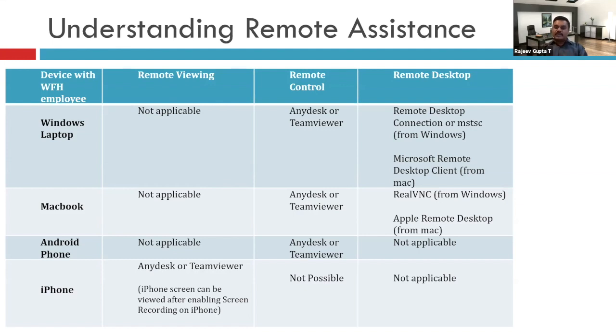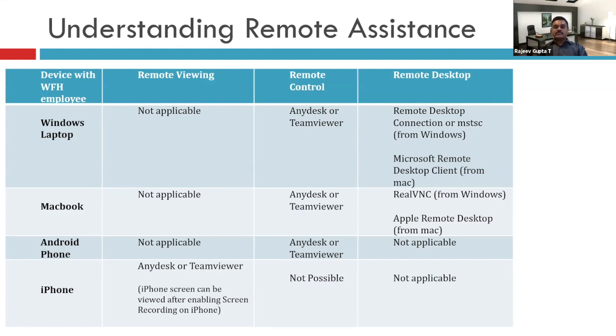So I recommend that let it be remote control so that the person knows what is being done on his laptop. If the person is having an Android phone, then there is an app. AnyDesk can be loaded on a laptop. Also, it can be loaded on mobile. Likewise, TeamViewer. In case of iPhone, the things are very different. In this case, remote control is definitely not possible, only remote viewing is possible.